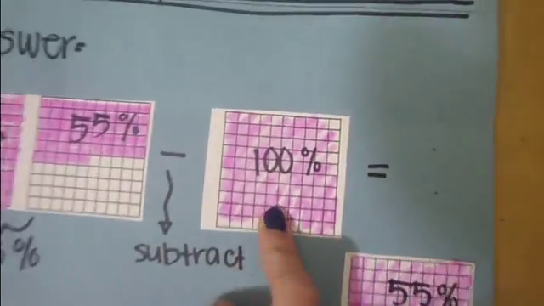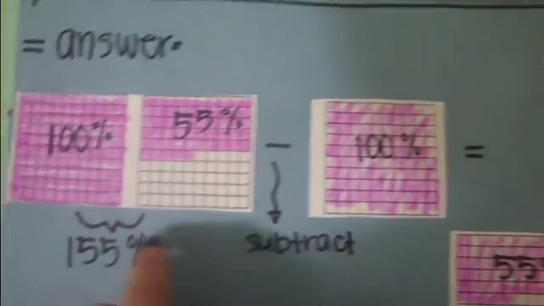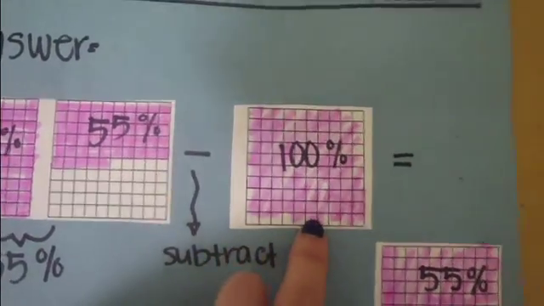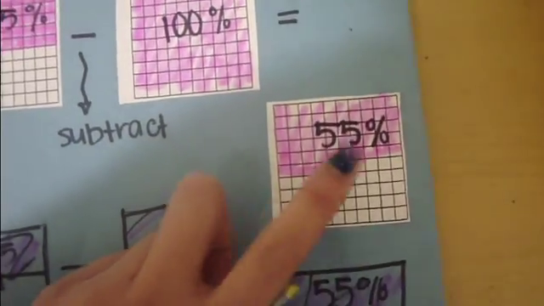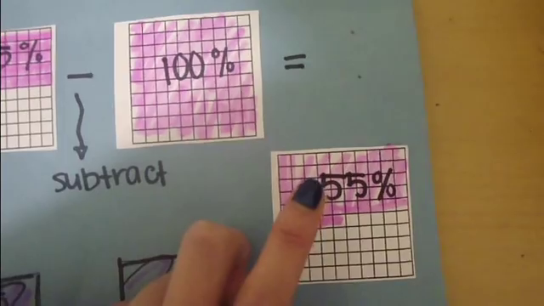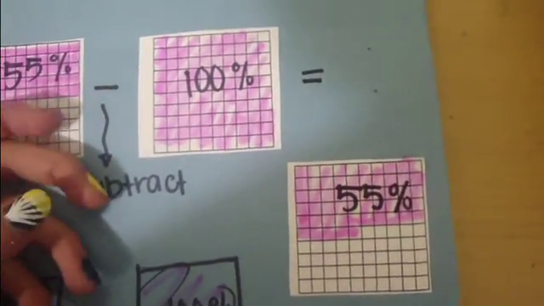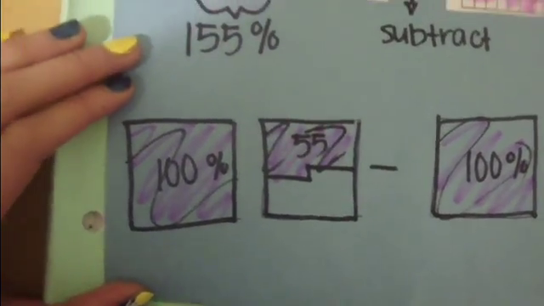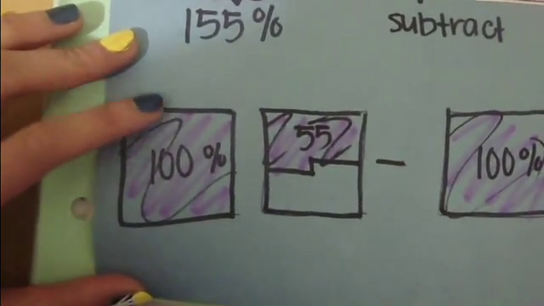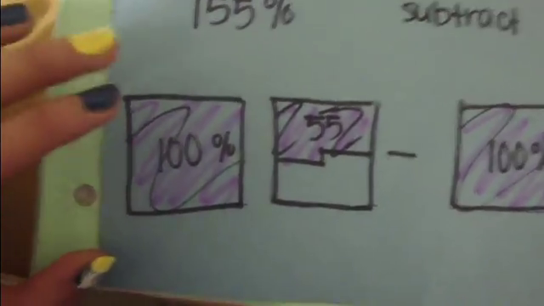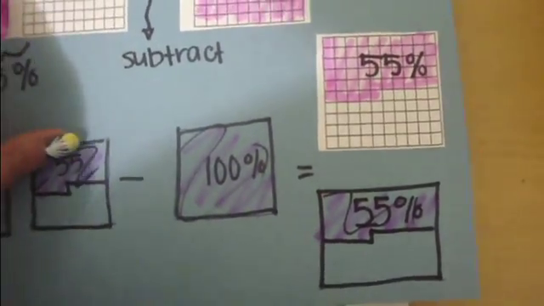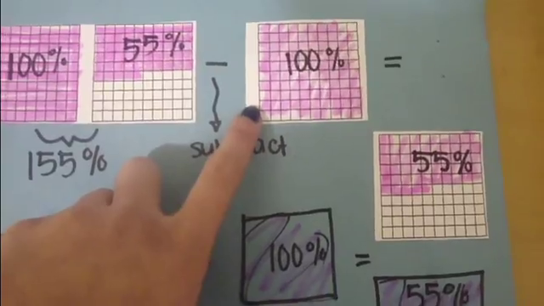Then, you'll subtract 100% from 155% because it shows that the front wheel is larger than the rear wheel. So, if you do the math, it will add up to 55%, which is the difference between the front wheel and the rear wheel. But if you don't have this kind of grid paper, you can just freehand boxes or small squares and then shade the indicated number. So in this case, I just did this. Okay, and then I did the exact same thing as I did with the grid paper.